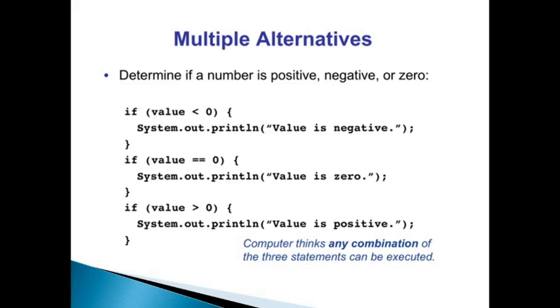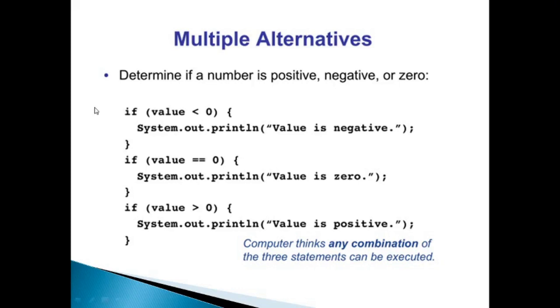The problem with this arrangement of if is that the computer thinks any combination of the three statements can be executed. It has to check each and every if condition, and this will definitely use more CPU resources and cycles.